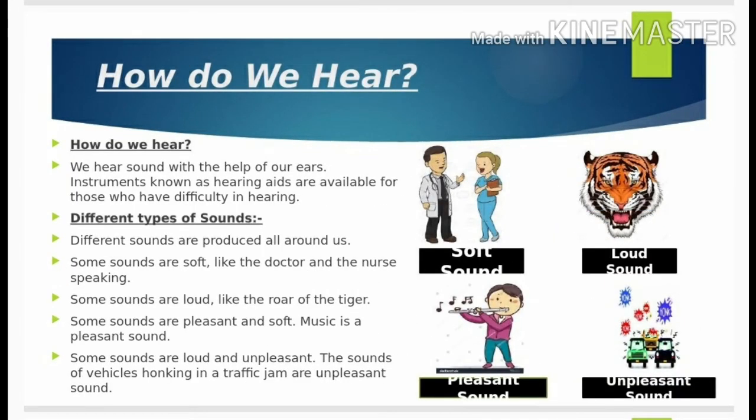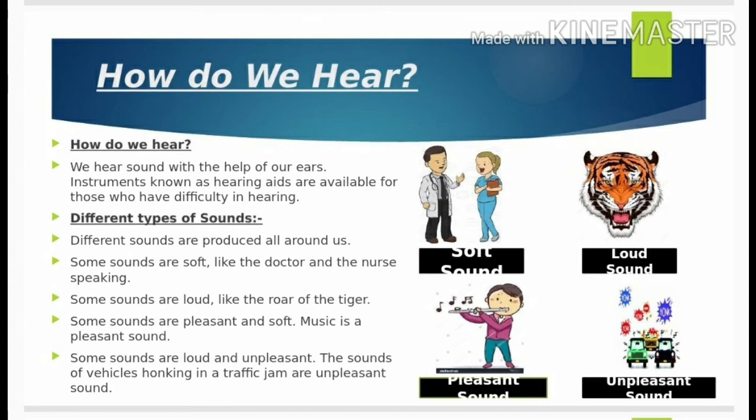Children, we hear different types of sounds surrounding us, like chirping of the birds, running vehicles, sound of the machines, etc. So, how do we hear? This is our next subtopic. How do we hear? We hear sound with the help of our ears.